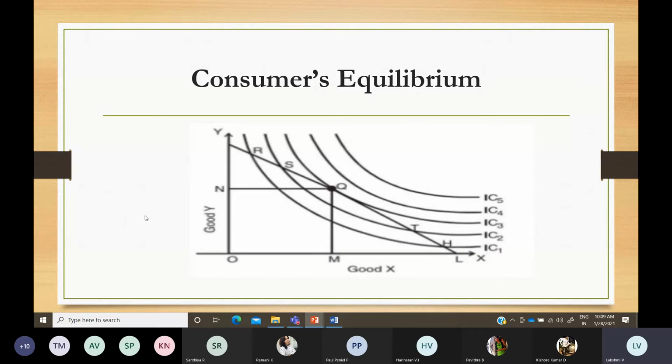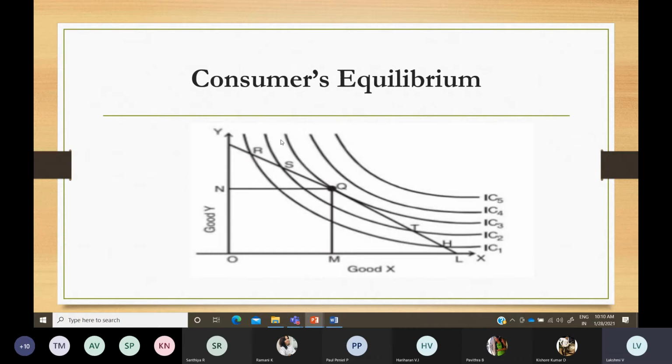If you see this straight line, it represents the price line. And this point Q is known as the consumer equilibrium. By having OM of good X and ON of good Y, you are reaching the equilibrium at point Q. This line is the price line, and these curves are known as the indifference curves. In yesterday's class I was discussing the indifference curve and indifference map.